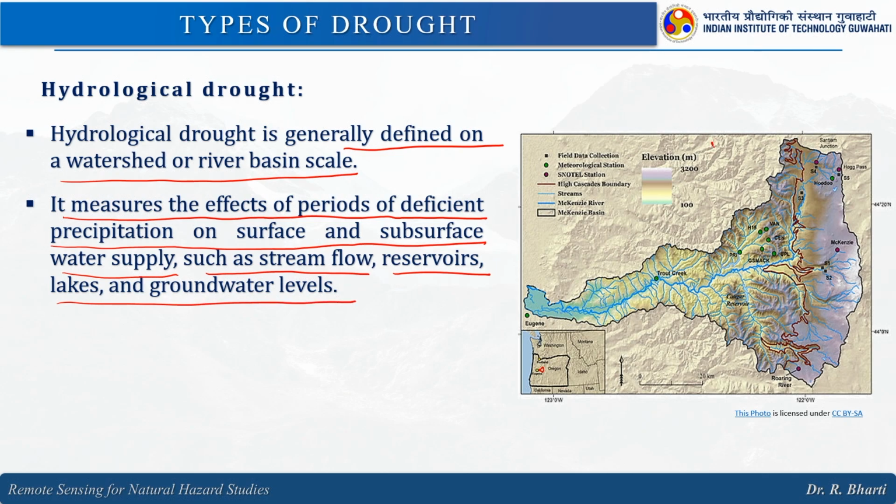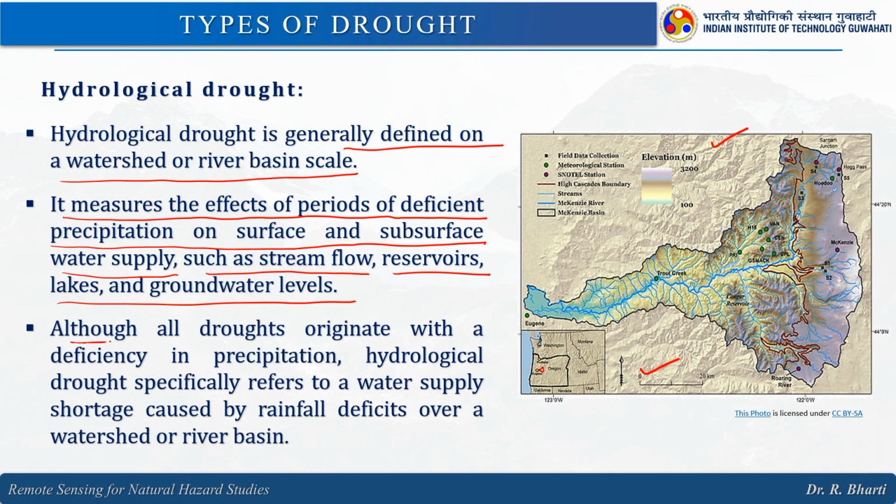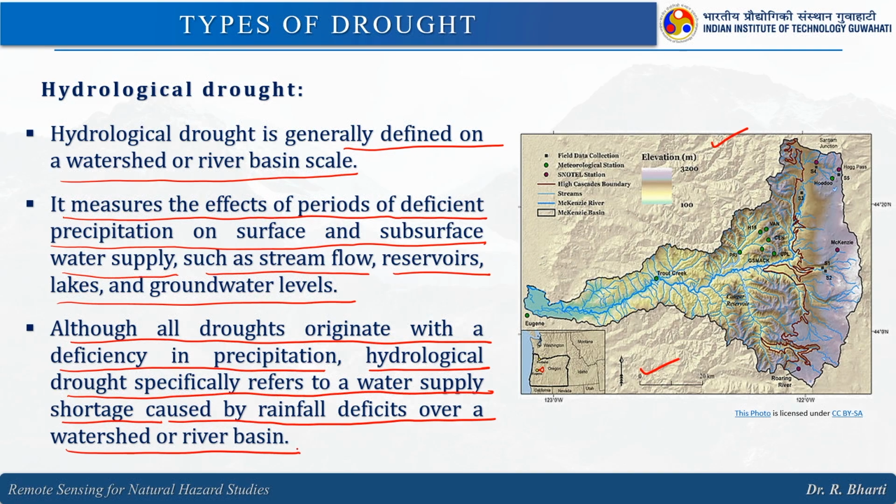So, here you can see for a given catchment you can perform the drought analysis. Although all drought originates with a deficiency in precipitation, hydrological drought specifically refers to a water supply shortage caused by rainfall deficit over a watershed or river basin.